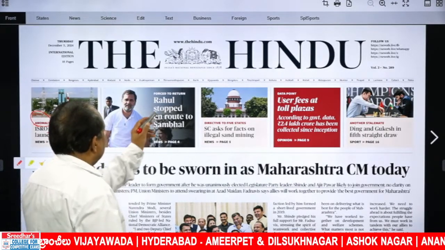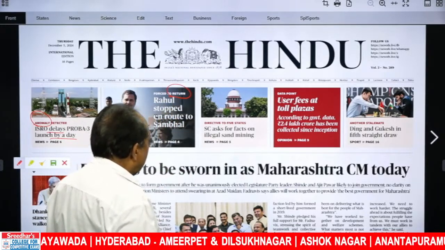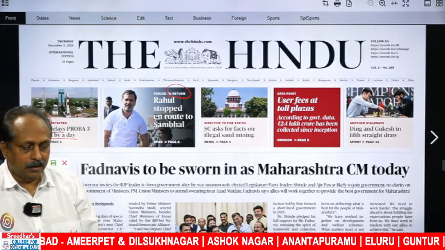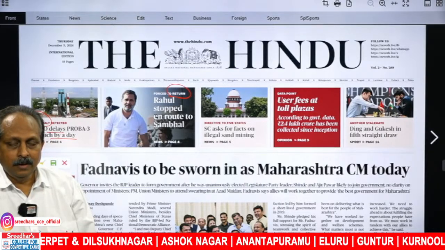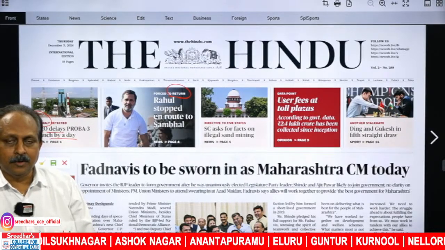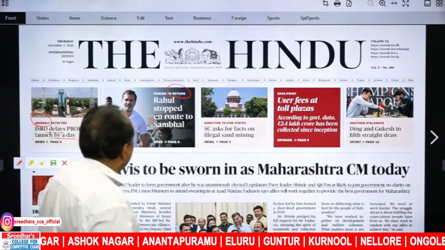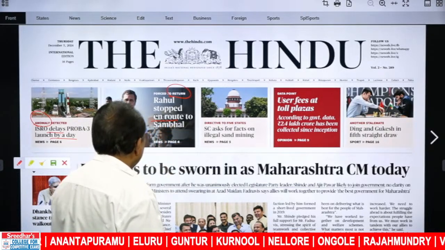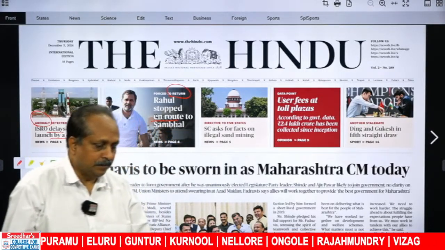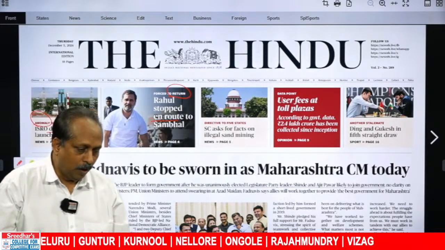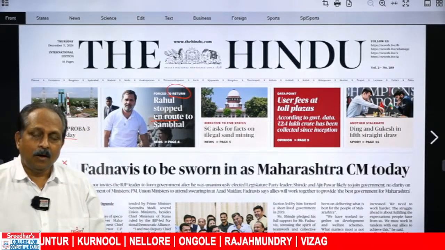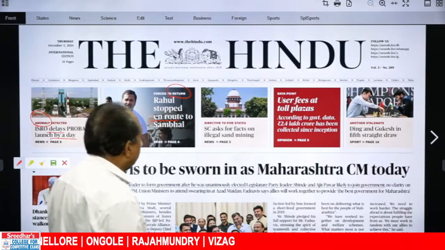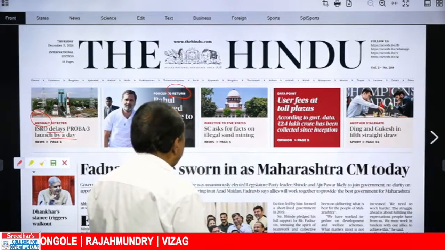Forced to return. Common error, redundancy based. Return back. Right or wrong? Return back, wrong. Return means to come back. You cannot say return back. Rahul stopped en route to Sambal. En route means on the way. On the way to a particular place, en route. Important expression. Directive to 5 states.